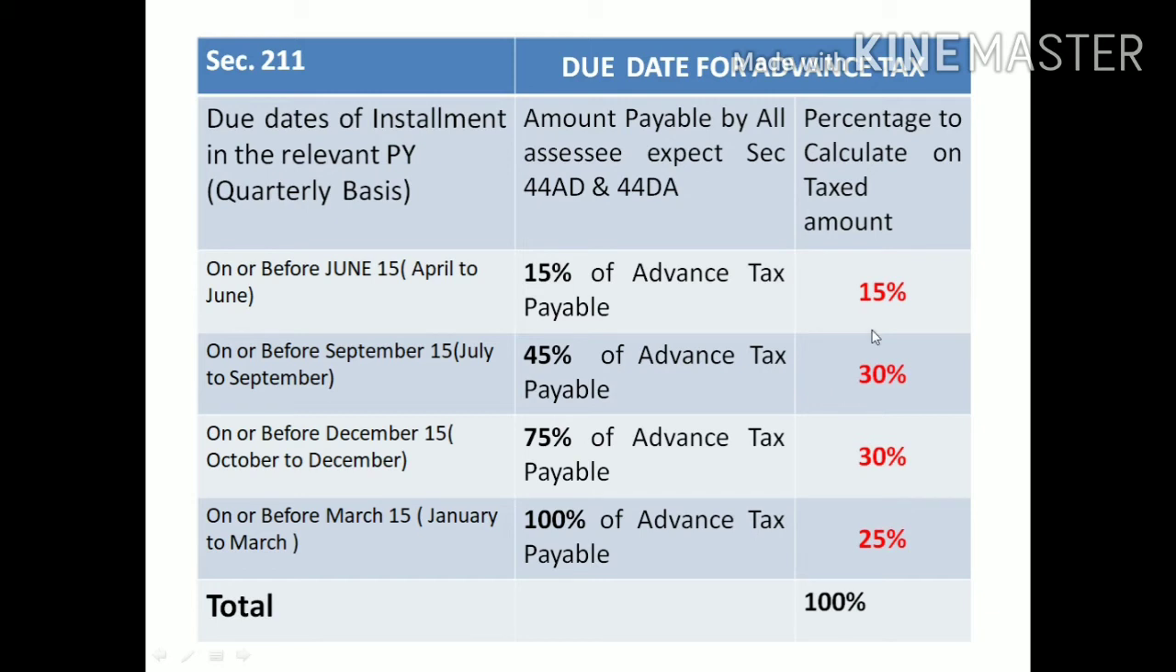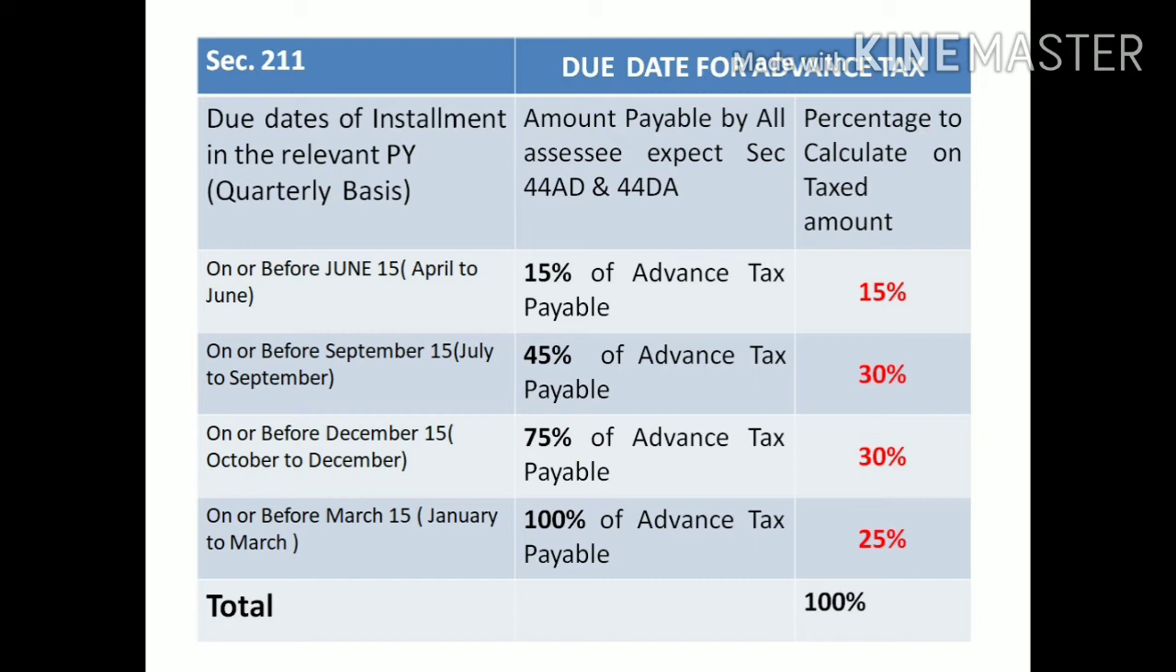Because we already paid 15% in the first quarter, correct? When you pay 30% in the second quarter, we can fulfill the condition of 45% payable as advance tax. We paid 15% in the first quarter, so the remaining we will pay is 30%. So the 30% for the second quarter plus the 15% of the first quarter, the combination of these two makes 45%. For completion of the second quarter, the assessee should pay 45% of the advance tax amount.